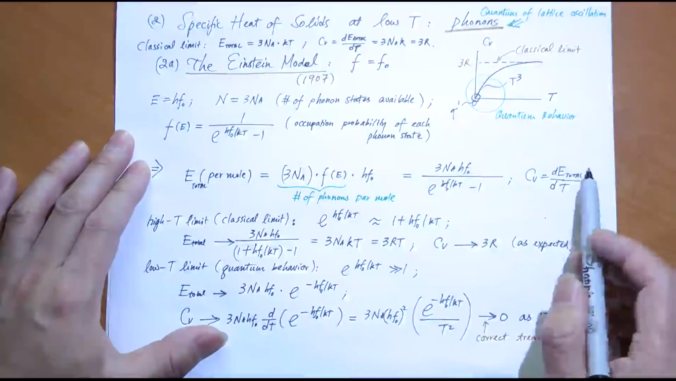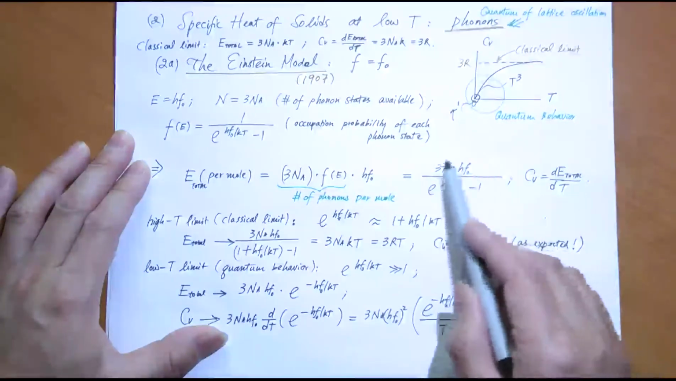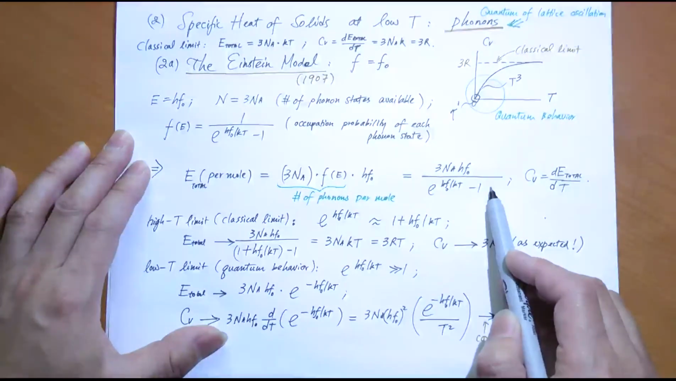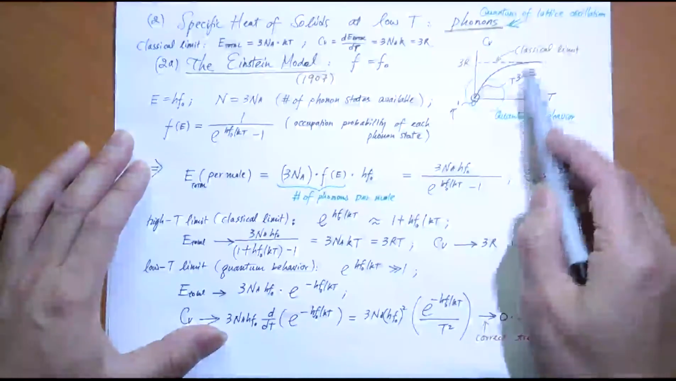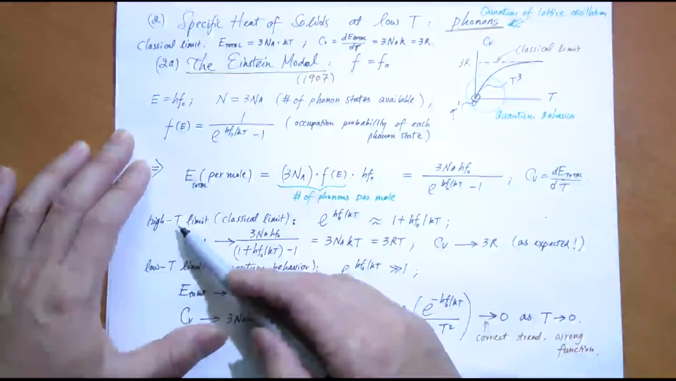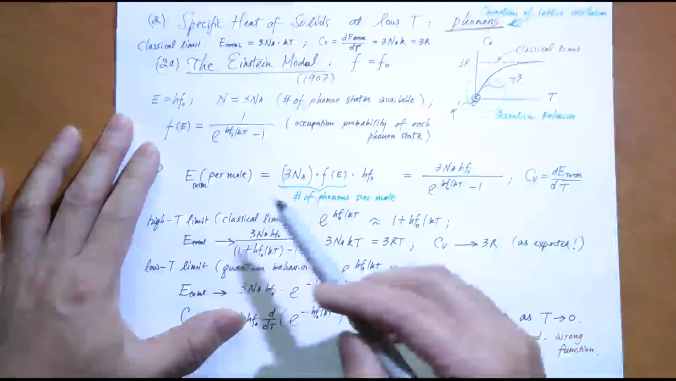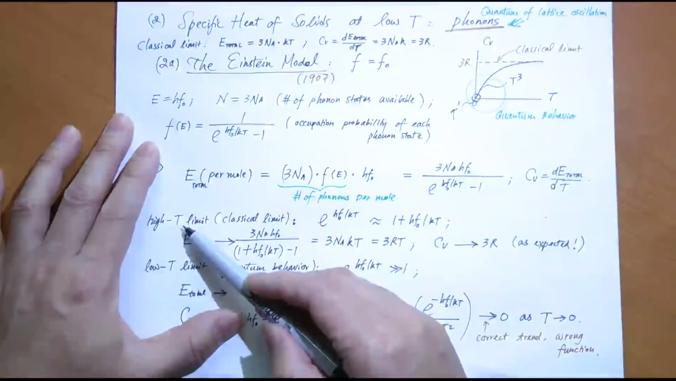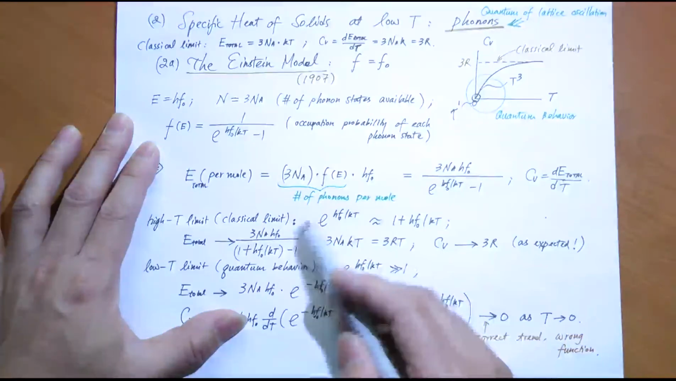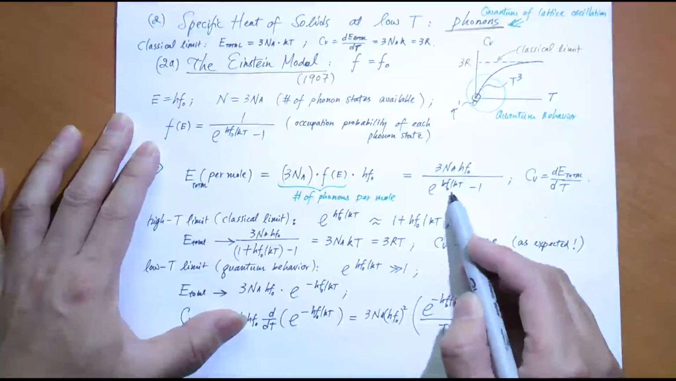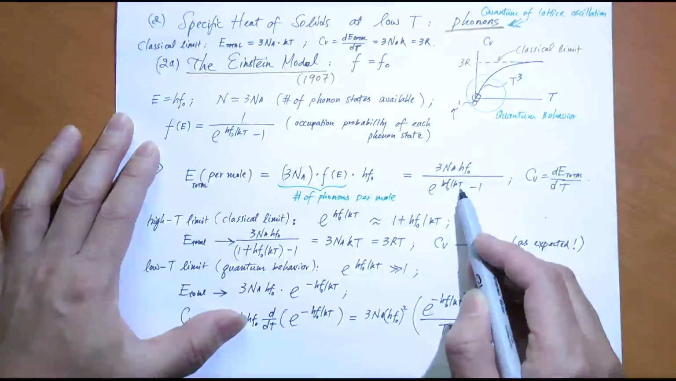Now, the general derivative will get you a funny function, but let's look at 2 extremes, high temperature and low temperature. At high temperature, we should go back to classical physics. According to the correspondence principle, everything should go back to classical physics at high temperature. So at high temperature, let's see, hf0 over kT, T is very high.